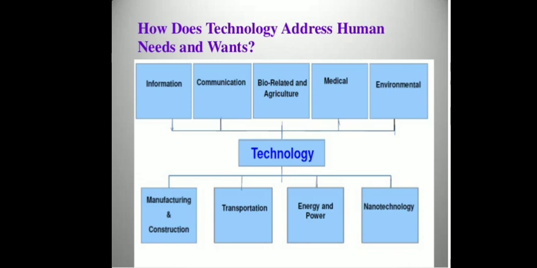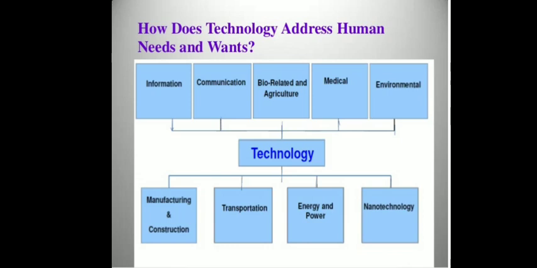Then different types of energies and power plants have also been set up by human beings, due to which the heat and air pollution is also increasing in the environment. And also nowadays the new technology known as nanotechnology has been developed, which also has a negative impact on the environment.